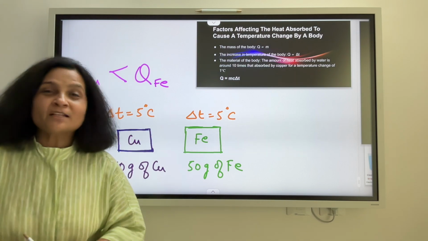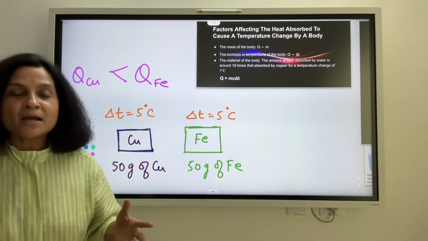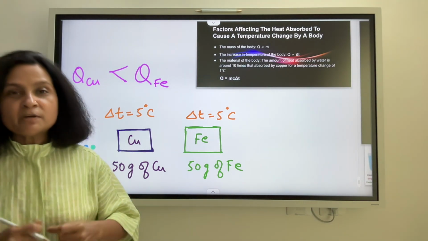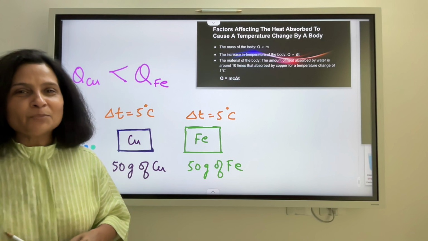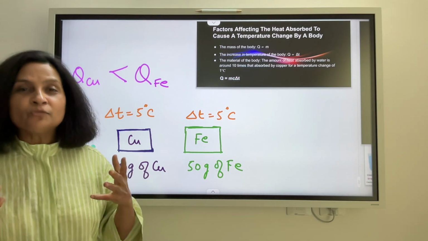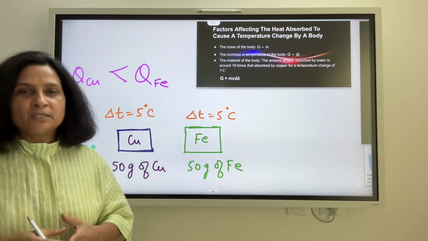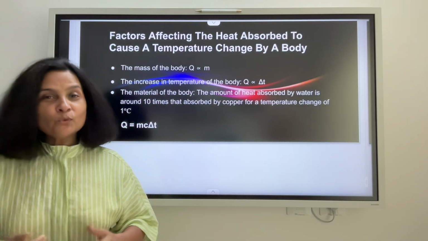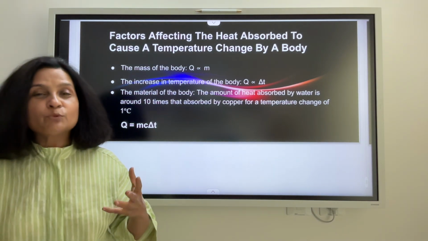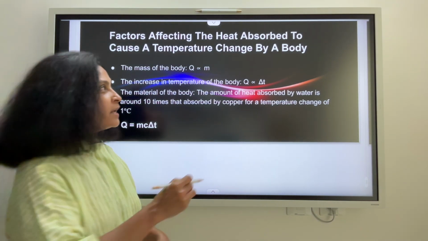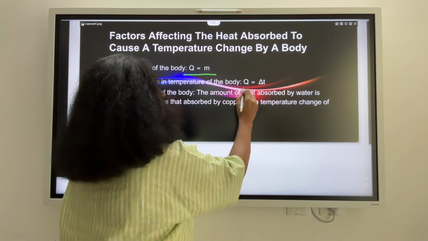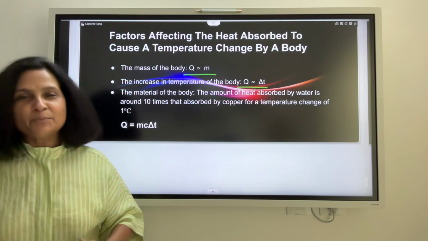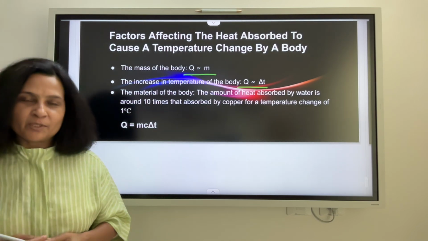So these were some of the factors which are going to impact the amount of heat energy absorbed by any body. Now that we have understood it, we are certainly in a better position to understand the concept of heat capacity and specific heat capacity. So let us just proceed with those. Now I know that the quantity of heat energy absorbed by any body is directly proportional to its mass, directly proportional to the temperature change which I need to create, and of course it depends upon the kind of material I have been using.